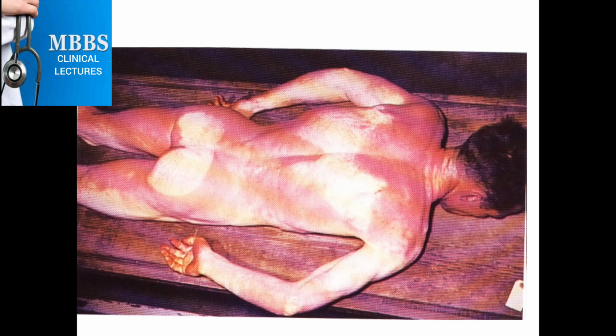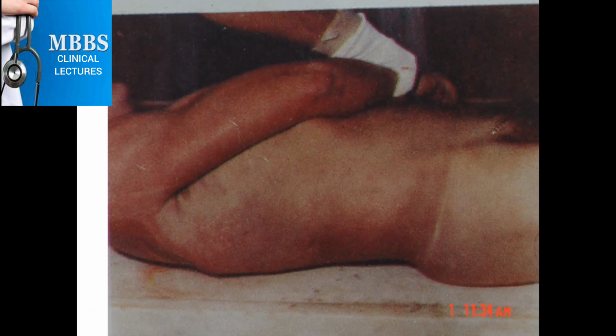This is about postmortem staining. The dark area is postmortem staining. You can see two things in this picture. The dark area is because of postmortem staining, hypostasis, and the second shade is pale. The paler area is because of the contact squeeze of blood from that area. That area is devoid of blood, so that's why it is pale. This is termed contact flattening.